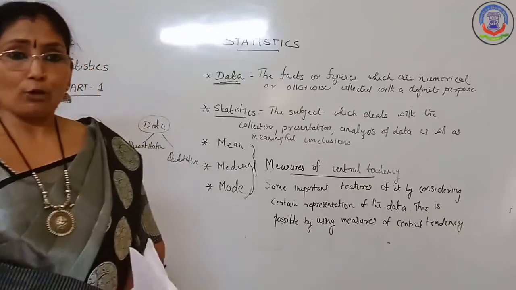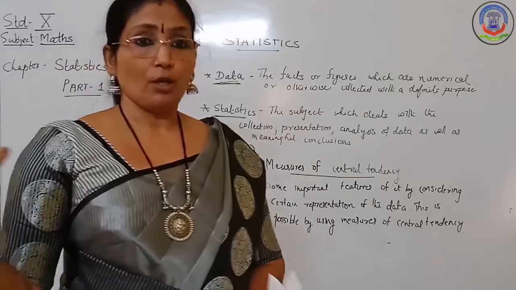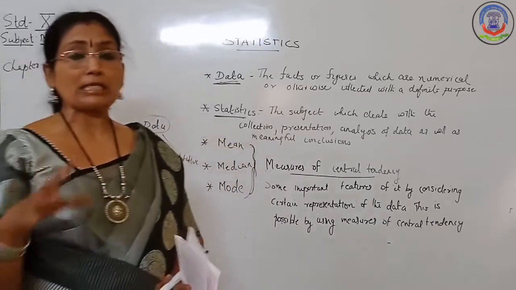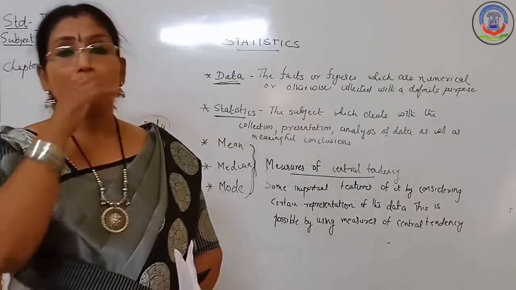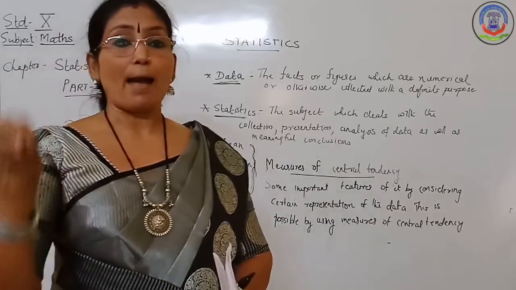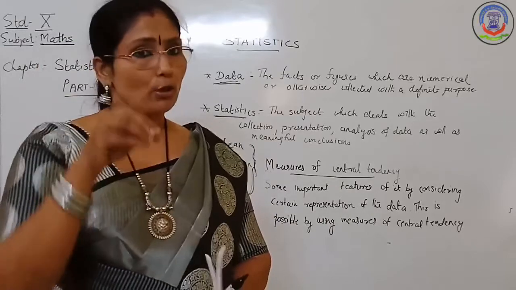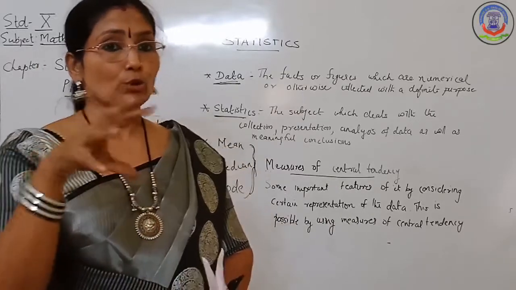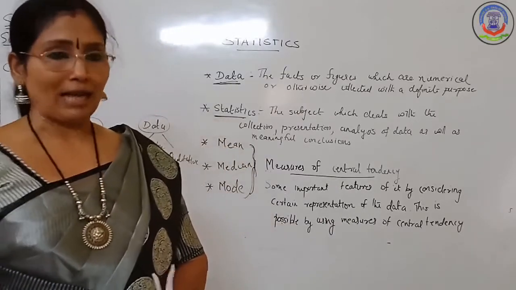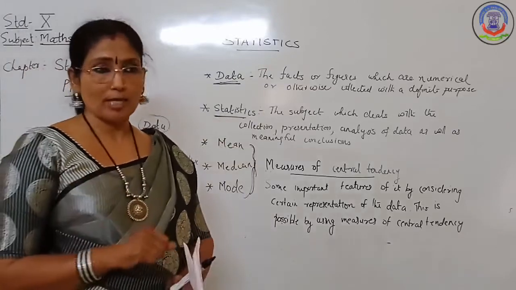When the number of observations is large, sometimes we have to condense the observations into a tabular form like classes. That also you learned last year: how to condense the data into groups of equal class size. Suppose there are 50 students in your class.